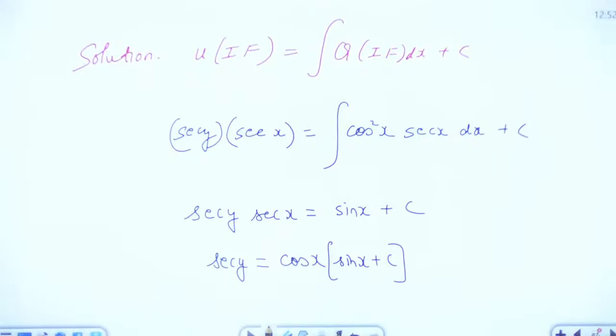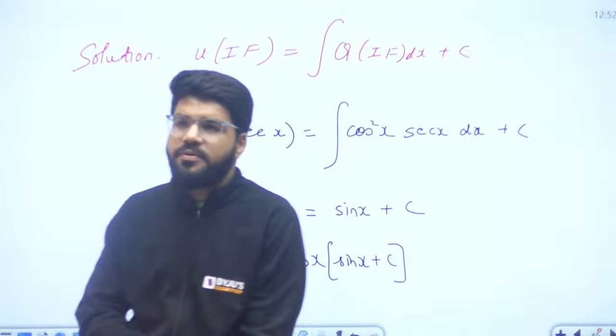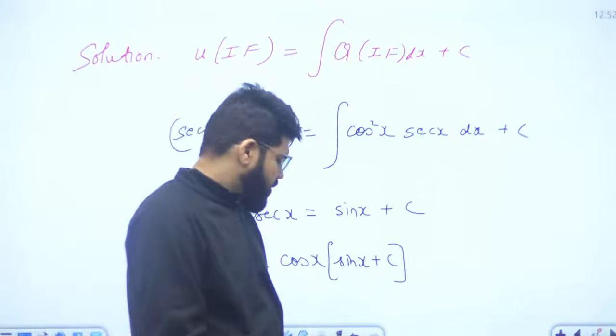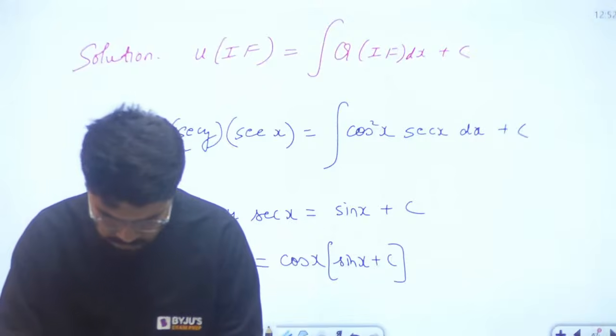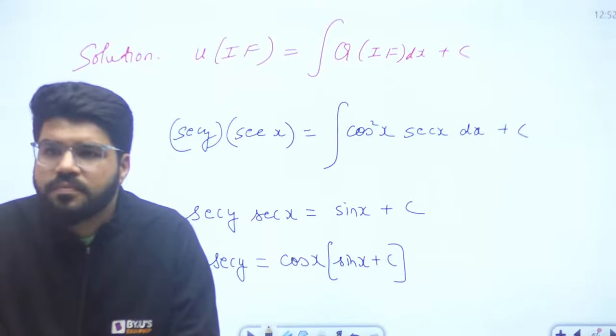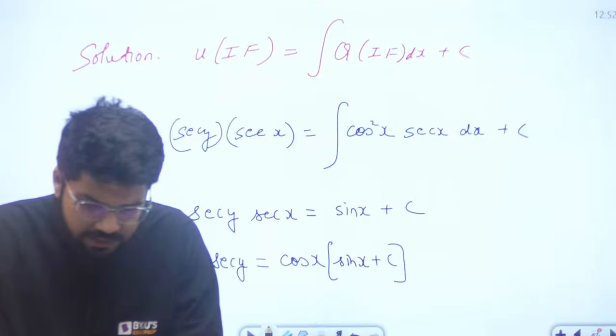Sec y is equal to cos x into sin x plus c. Right? Done? Yes, correct. So this is the final answer, correct?